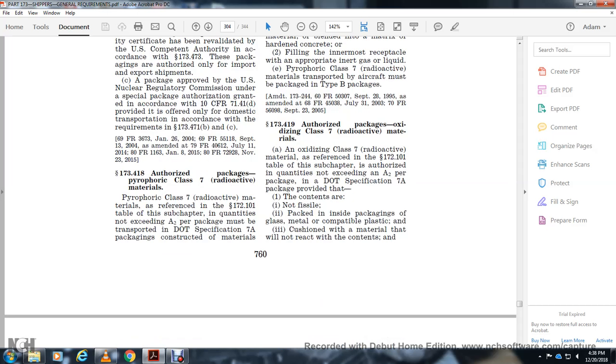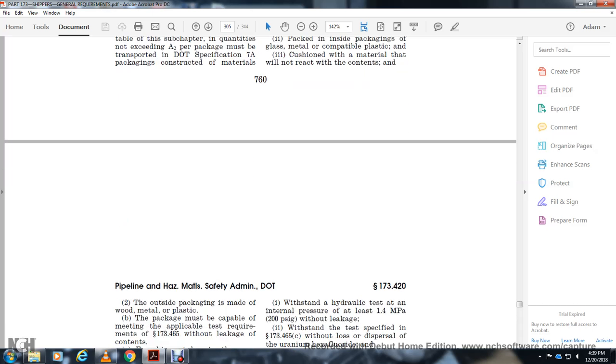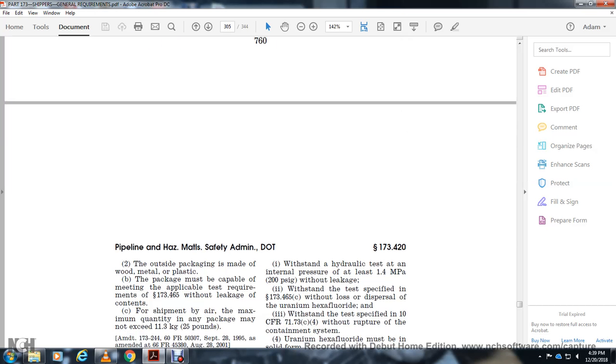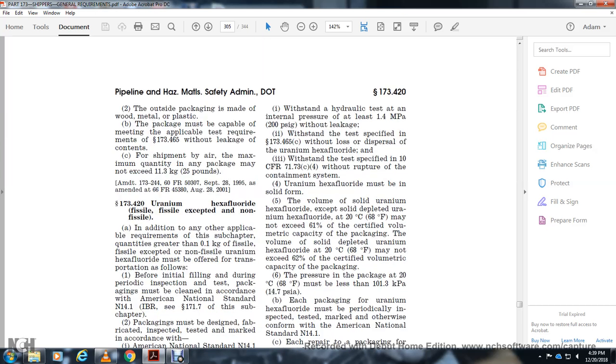173.419 authorized package oxidizing class 7 radioactive material. The oxidizing class 7 radioactive material reference 172.101 subchapter the authorized quantity for the exceed with the A2 with the package the specification 7A with the package provided contents not visible the package inside of the package in glass metal of the compound compatible with the plastic position of the material will not react with the contents and out package with the meet with the wood and metal with the plastic package must be capable of meeting with the apple with the test requirements 173.465 without leakage. Contents shipped in the air with the maximum quantity in package with the United States 25 pounds.